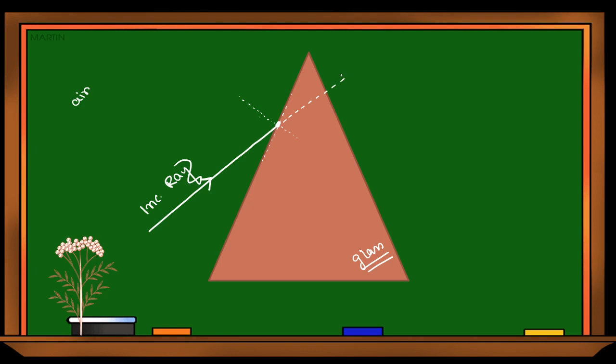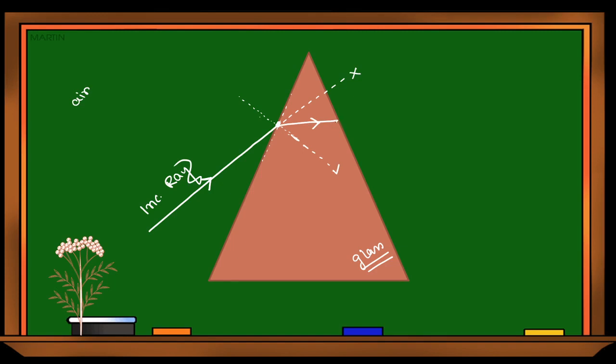It will bend a little bit, and it will bend towards the normal or away from the normal? As it is denser, that's why light will bend towards the normal. So light will not go in this path, light will bend towards this normal. And finally, suppose light goes like this. For simplicity, we are only drawing this straight line parallel to the base.